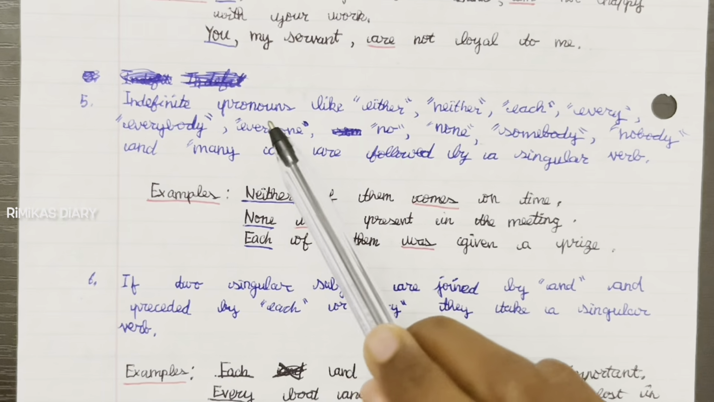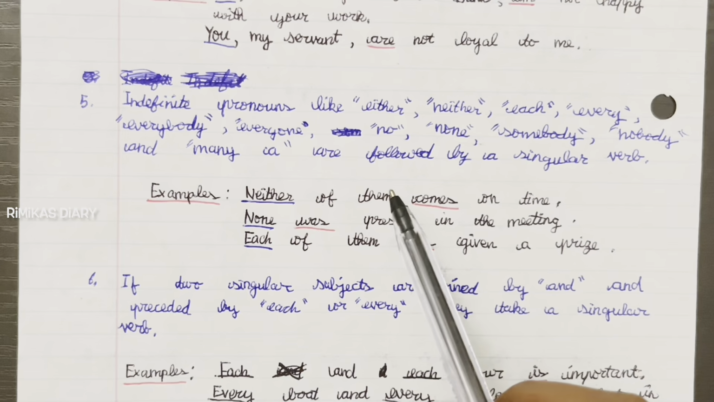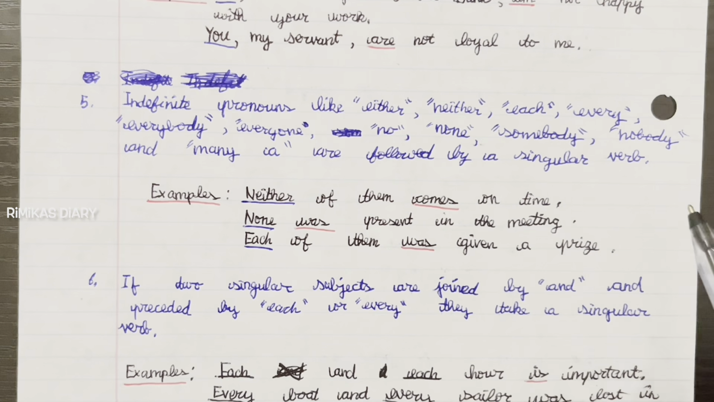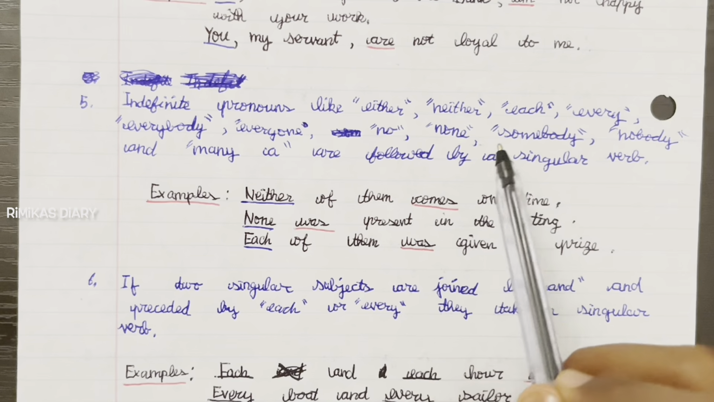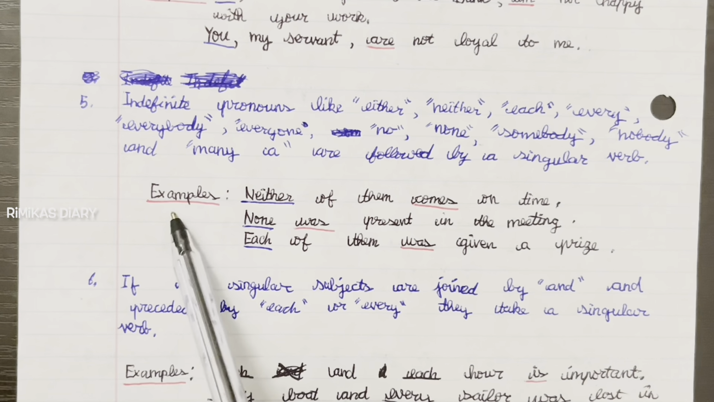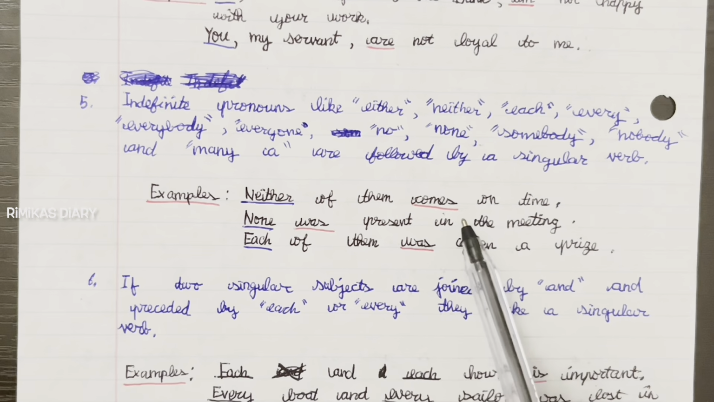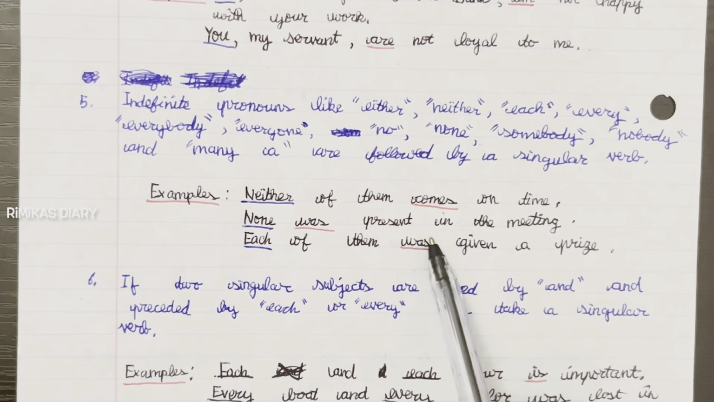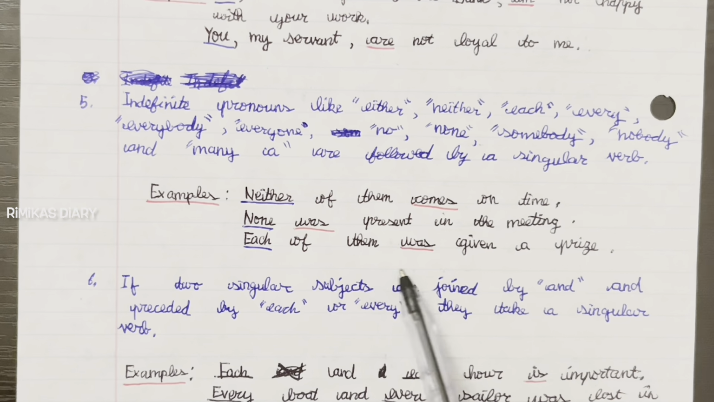Fifth rule: indefinite pronouns like either, neither, each, every, everybody, everyone, no, none, somebody, nobody, and many are followed by a singular verb. Example: neither of them comes on time, none was present in the meeting, each of them was given a prize. These words are called indefinite pronouns, and they are followed by a singular verb in the sentence.